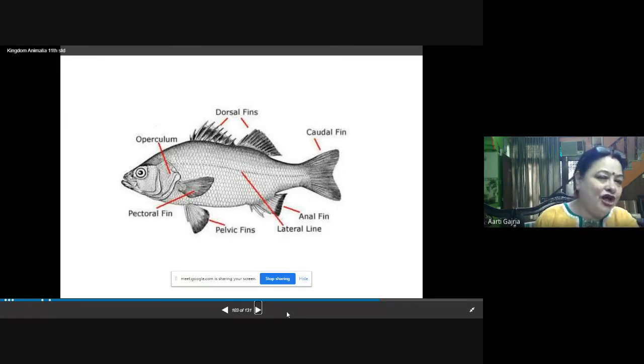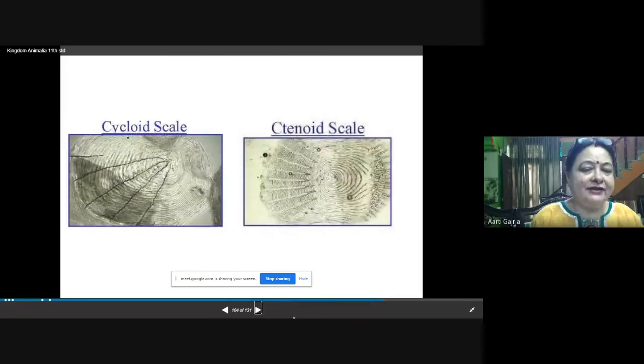So all these fins are present in this osteichthyes. Then here you will find the scales which are cycloid and ctenoid. In chondrichthyes, the scales were placoid. Here you will find either the cycloid or the ctenoid scales as dermal scales, and these are the exoskeleton.